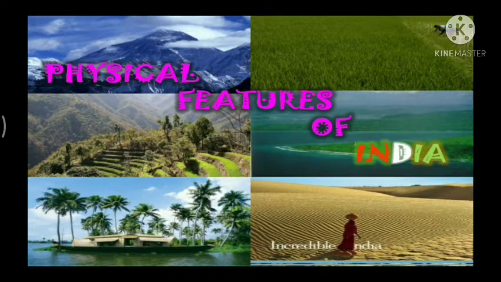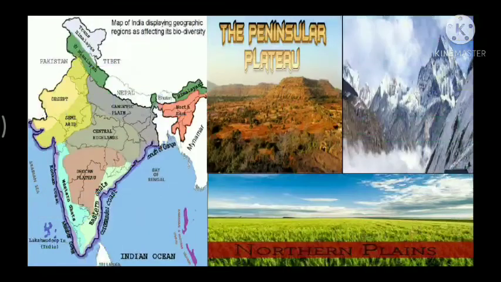In fact, our country has practically all major physical features of the earth, that is, mountains, plains, deserts, plateaus, and islands. Now, the land of India displays great physical variation. Geologically, the peninsular plateau constitutes one of the ancient landmasses on the Earth's surface. It was supposed to be one of the most stable land blocks. Now, the Himalayas and the northern plains are the most recent landforms.